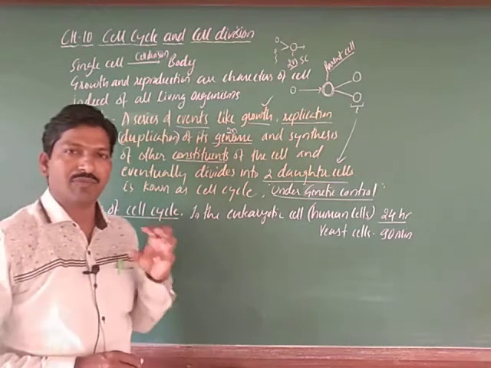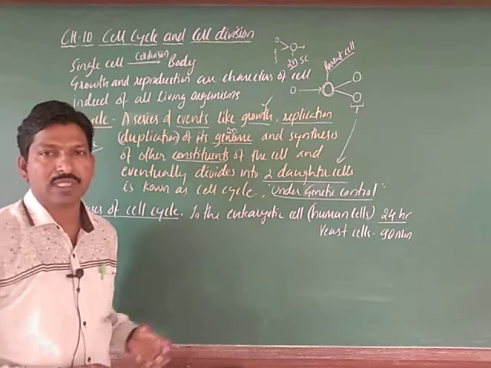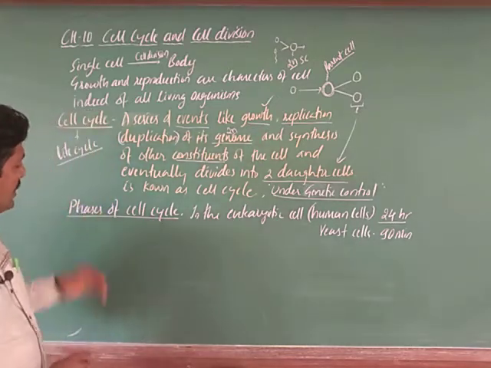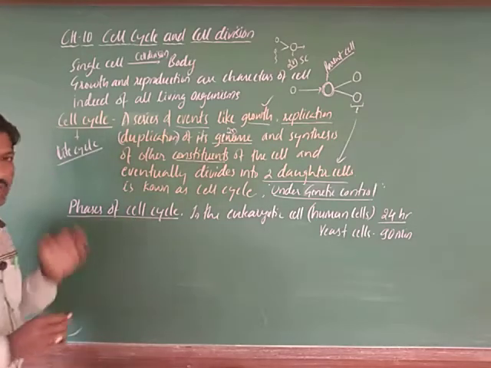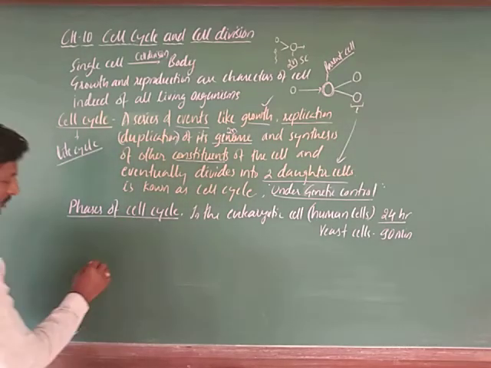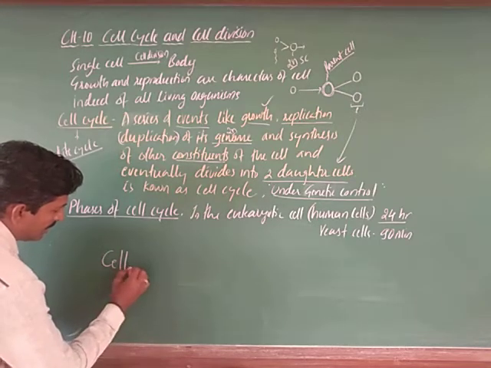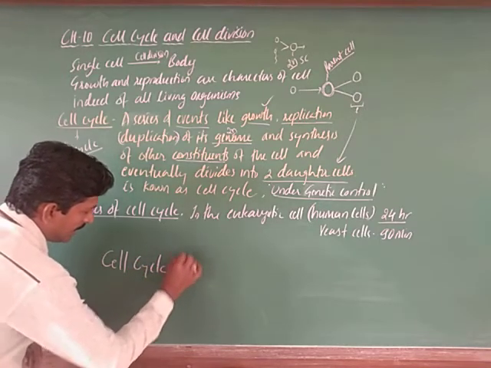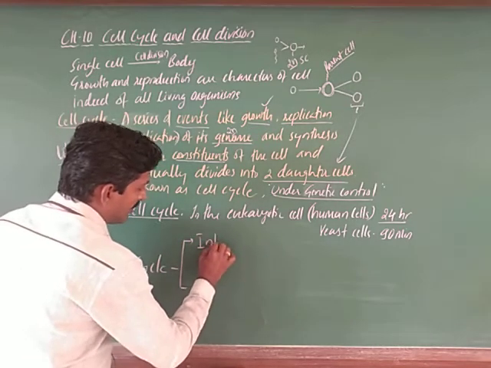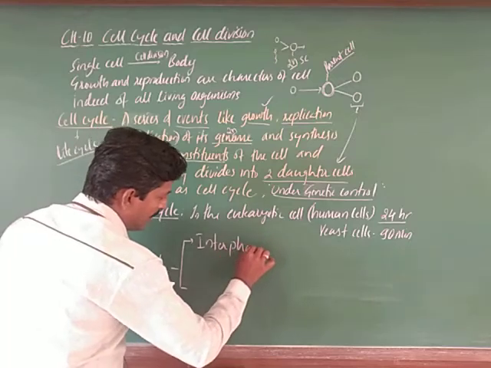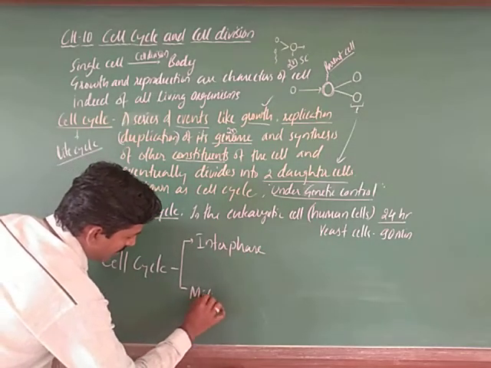Eukaryotic cell means there is a perfect nucleus and a perfect number of chromosomes, but in prokaryotes there is no perfect nucleus, right. So that is why we are discussing the eukaryotic cell cycle, that is the phases of cell cycle. Here the cell cycle is divided into two general phases. I will write it in flow chart form. The first one is interphase, and the second one is M phase or mitotic phase.